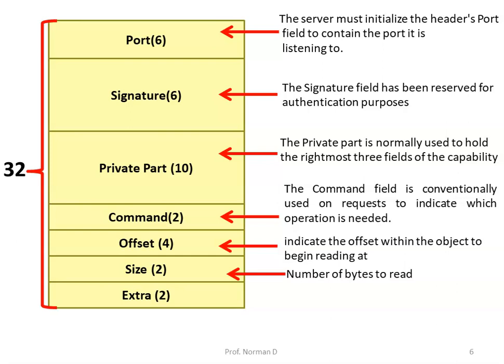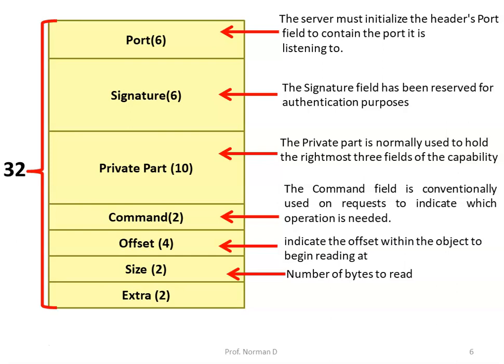The next field, that is the signature field, has been reserved for authentication purposes but is not currently used. The remaining fields are not specified by the RPC protocol, so a server and client can agree to use them any way they want. The normal conventions are as follows. Most requests to a server contain a capability to specify the object being operated on. Many replies also have a capability as a return value. The private part is normally used to hold the rightmost three fields of the capability.